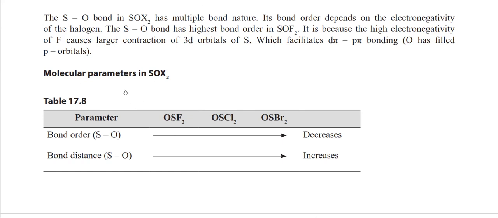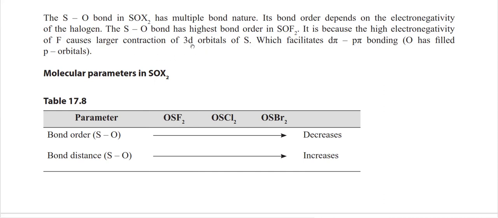And the molecular parameters of SOX2: the bond order decreases. Why? Because here fluorine can cause a larger contraction of the 3d orbital.